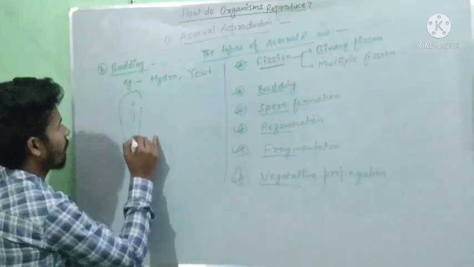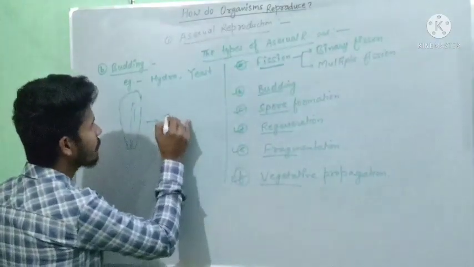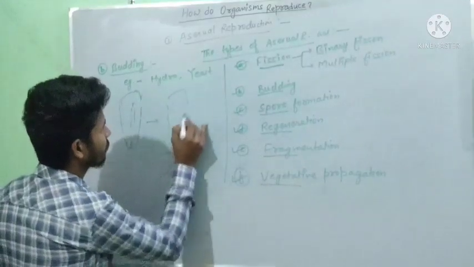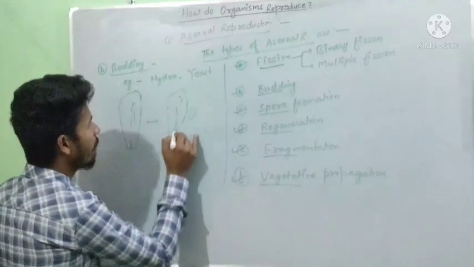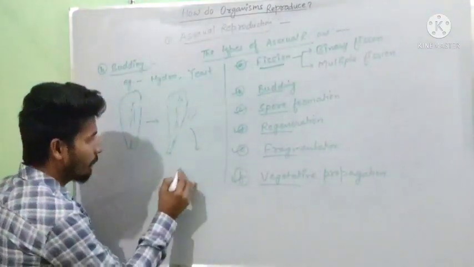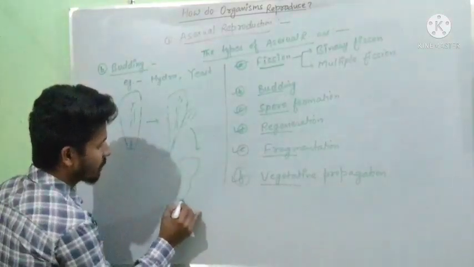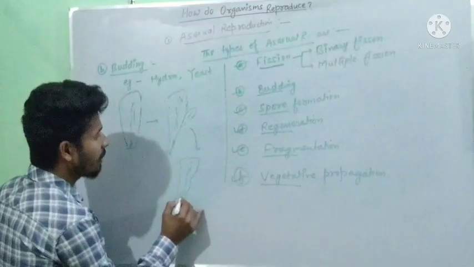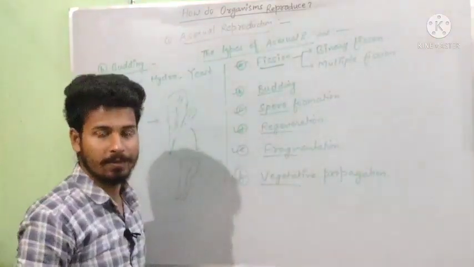This is a rough diagram of Hydra. It first of all forms a bud structure, and this bud structure further undergoes division.